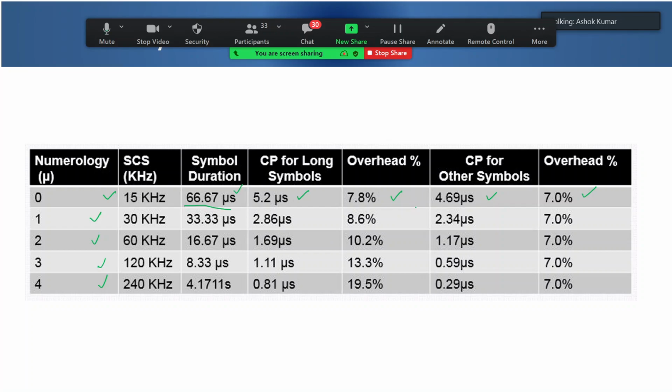And just see here that your CP size is almost becoming half. It is not exactly half, but it is becoming less. So your CP size is reducing because your symbol duration is also becoming almost half. In the smaller symbol duration, I'm able to pack the same number of bits depending upon the order of modulation which we are using. Okay, fine.